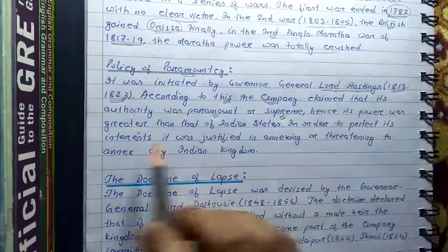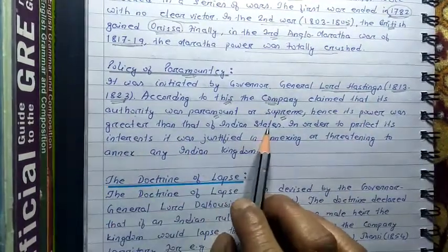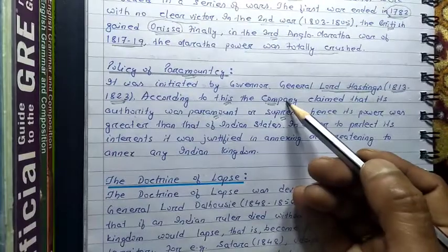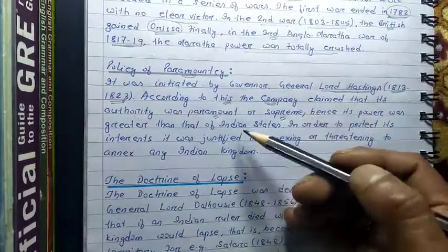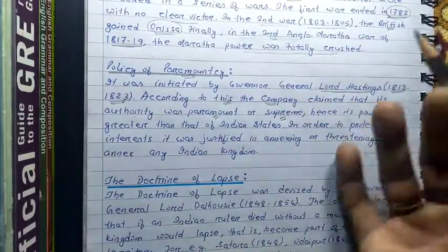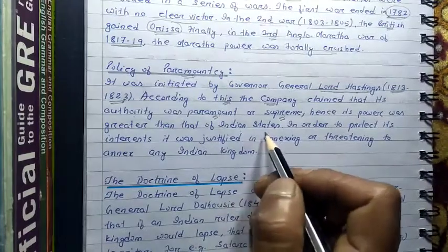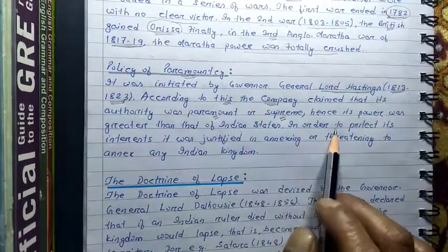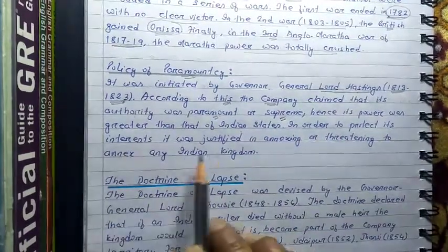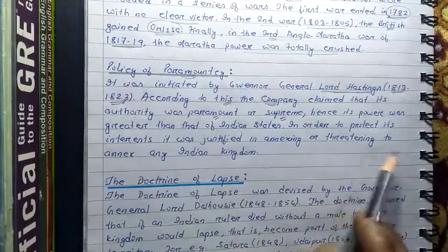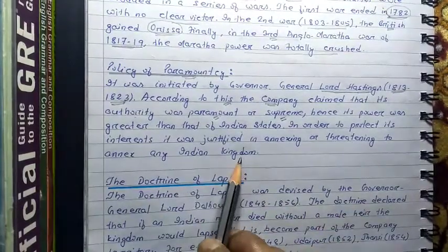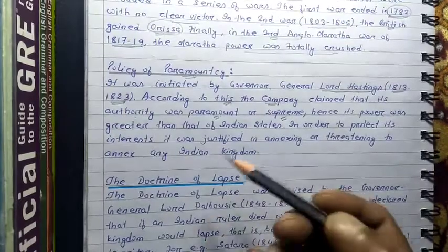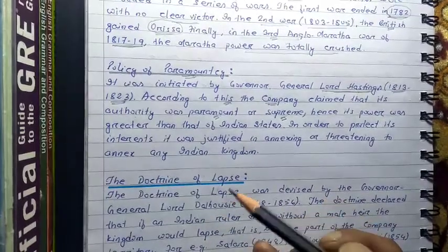Hence, its power was greater than that of the Indian states. Since the company's authority was supreme, that means the company's power was more than the power of the Indian rulers or the Indian states. In order to protect its interest, it was justified in annexing or threatening to annex any Indian kingdom, as was already explained in the previous video about subsidiary alliance.